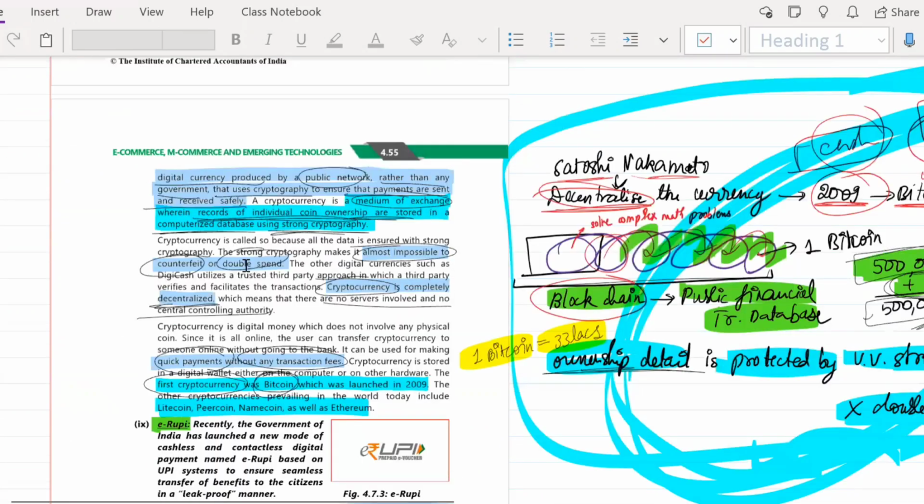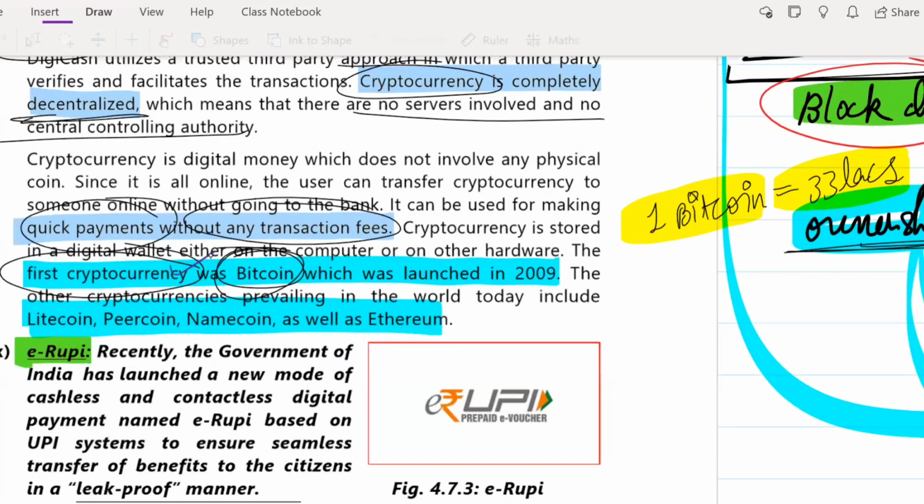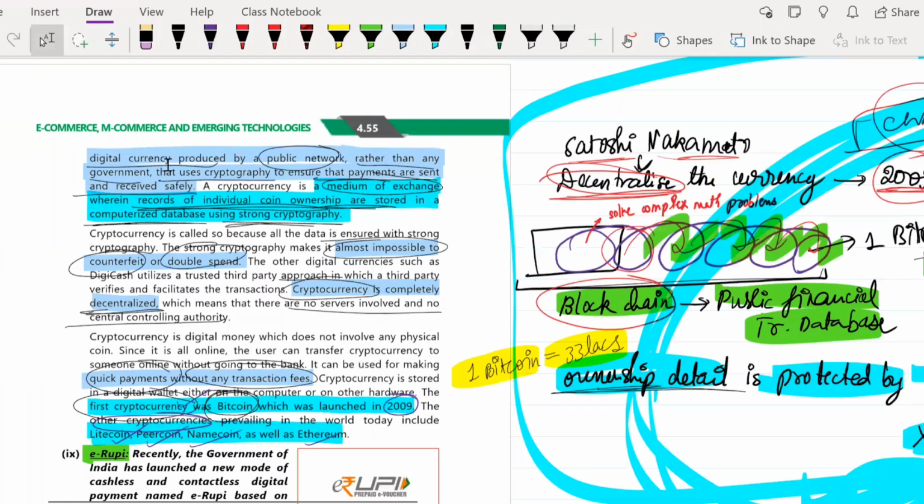Yes, so we were here, right? I was telling you that Bitcoin was the first cryptocurrency, which was launched in 2009, and after that, other cryptocurrencies have also come into the world: Litecoin, Peercoin, Namecoin, Ethereum. All of these have now come into the world. If you want to know more, you can Google it and get to know more.